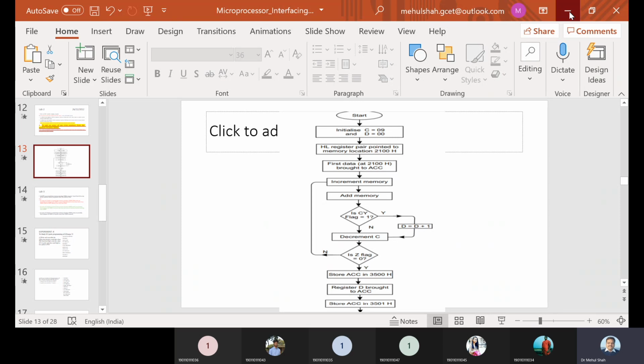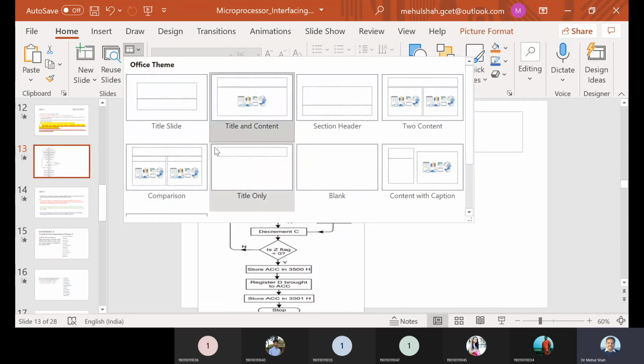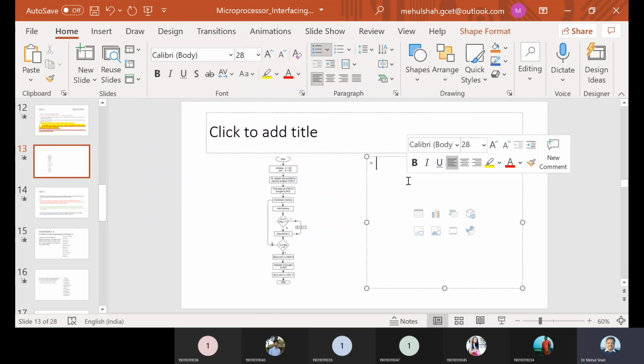Yeah, so this is the program. This is the flowchart and this is the program.